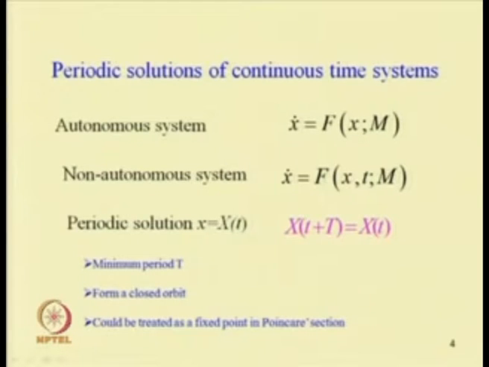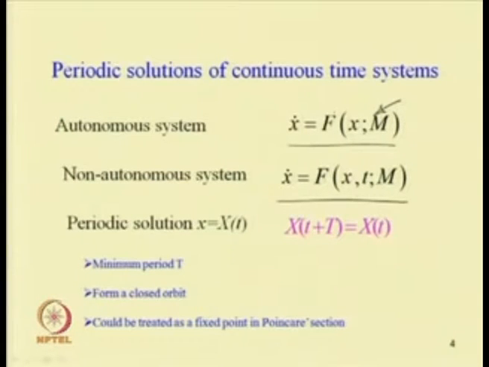The solution of a response is said to be periodic in the following case. Let us take an autonomous system, x dot equal to f(x, m), or a non-autonomous system where time is explicitly present, x dot equal to f(x, t, m), where the control parameter is m and the response is x.